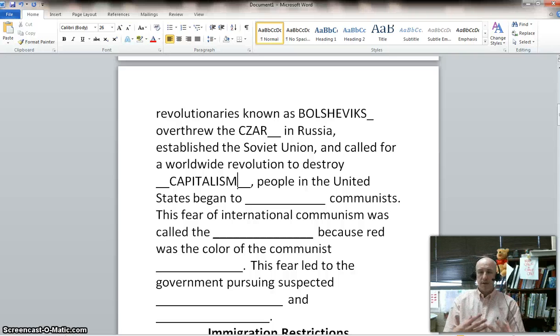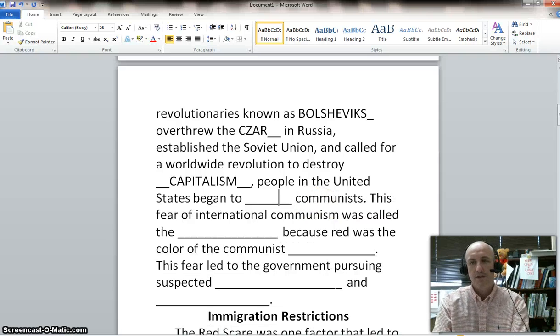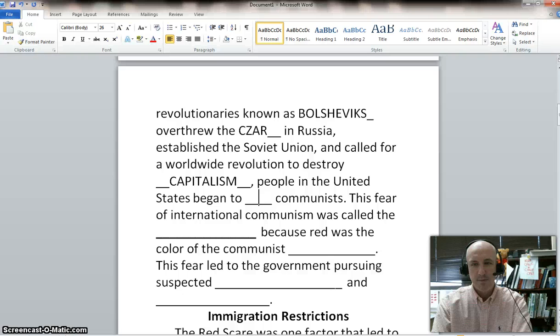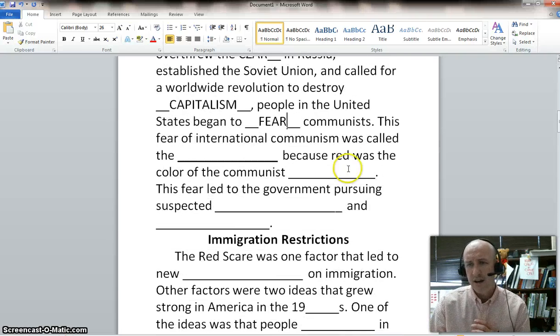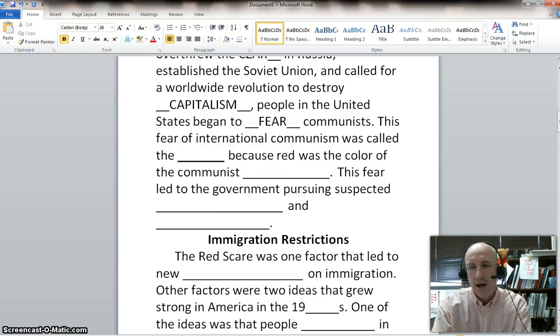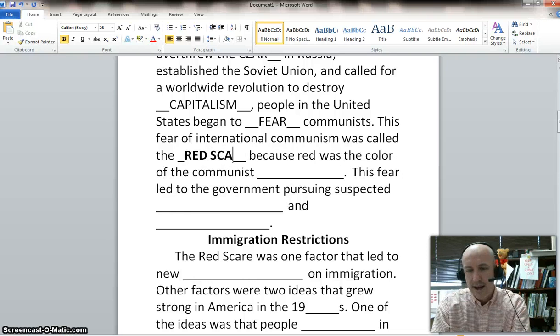Capitalism, to destroy capitalism, the type of economy that we have. People of the United States now, knowing this, Bolshevik Revolution working, people in the United States began to, can you guess it? What do we begin to do? We began to fear communists, being very afraid. Oh my God, communists are taking over. This is fear. This is scare. This fear of international communism was called, we had a name for it in the newspaper, Red Scare.